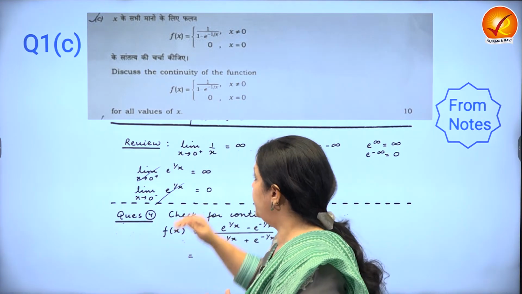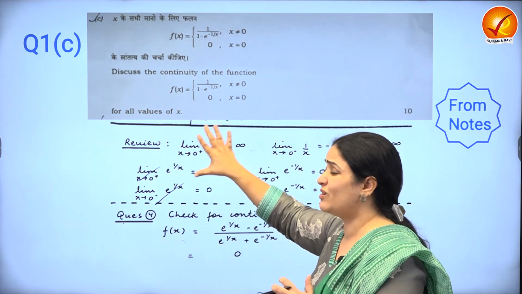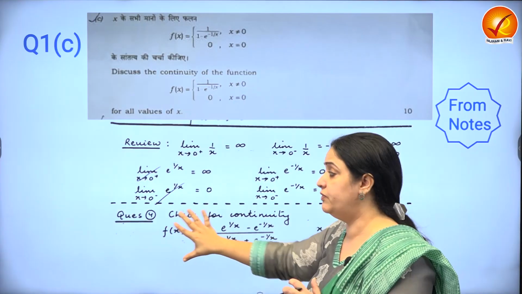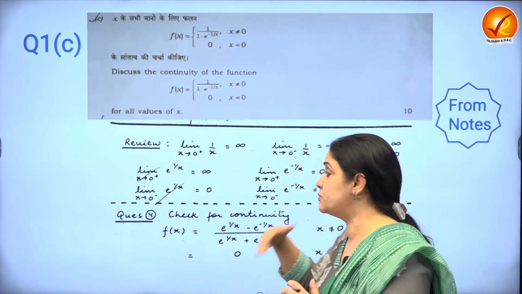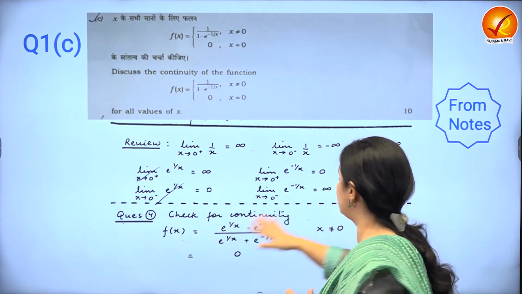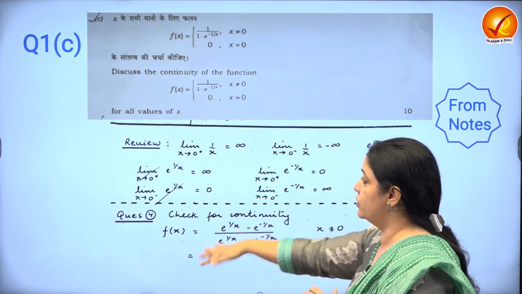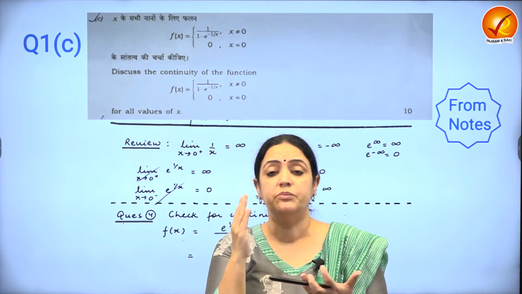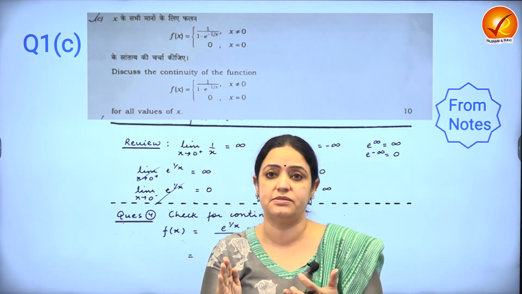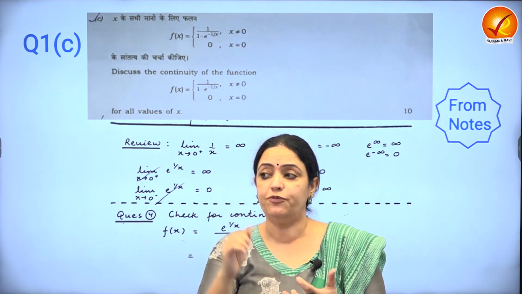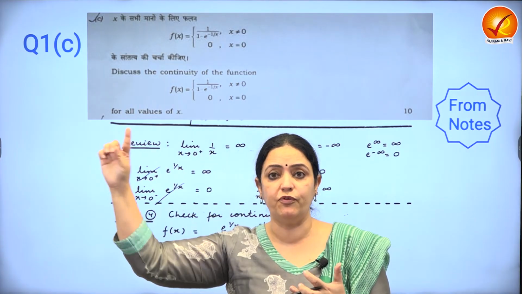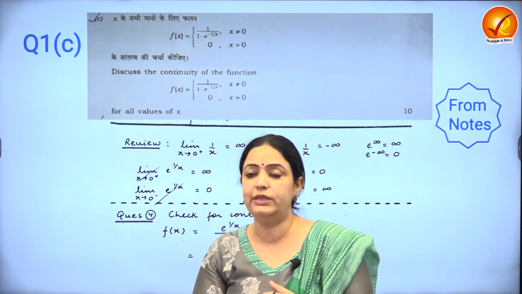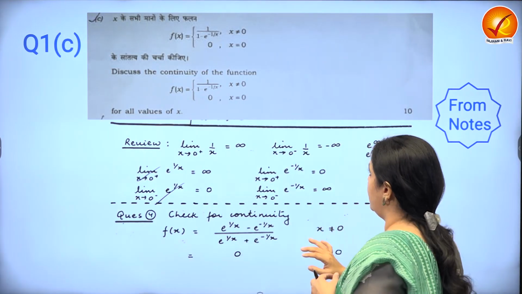So in the classes, what do we do? We look at the review first, which is the basic concept behind the question that we are doing. Then we do one question, then one more question, and then some questions will be written in, say, the assignment. So this one is directly from the notes, but similar questions will be added as assignments. Then you do the PYQs, but learn how to categorize the questions. If you identify that this is this type of question, then the same concept will be applied here and you will be smoothly able to get the answer.